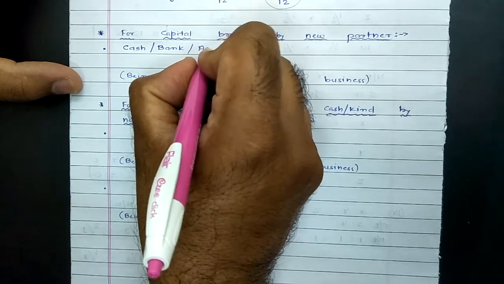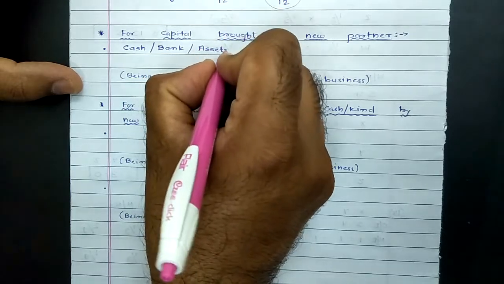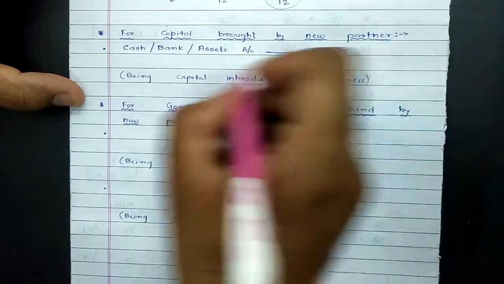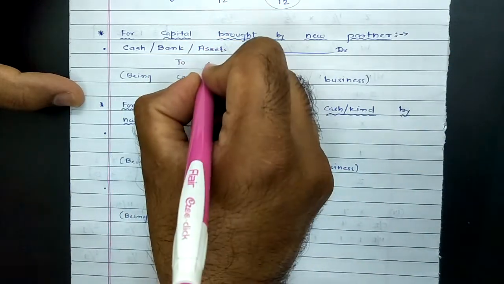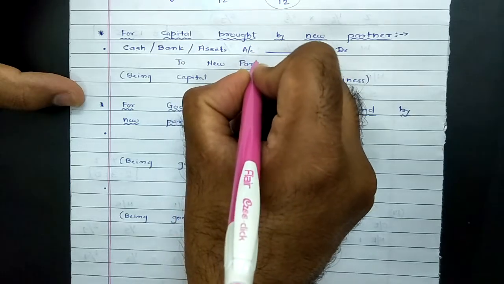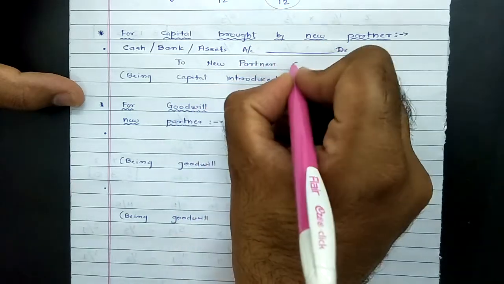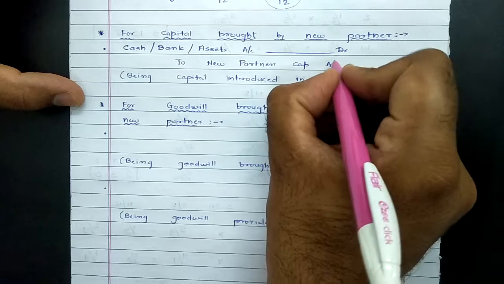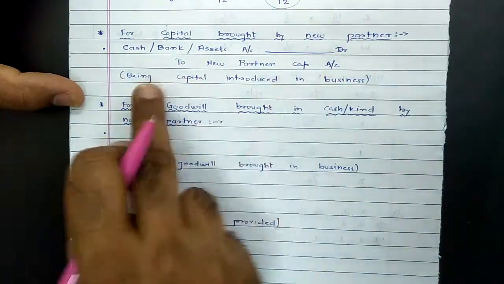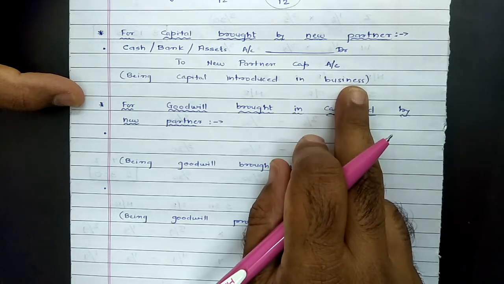If any kind of asset is brought into the business, the asset account is debited. So either cash, bank, or the respective asset account is debited, and the giver is credited. The giver is the new partner, so the new partner's capital account is credited. This would be the basic entry for capital contribution made by a new partner, that is, for capital introduced by a new partner in the business.